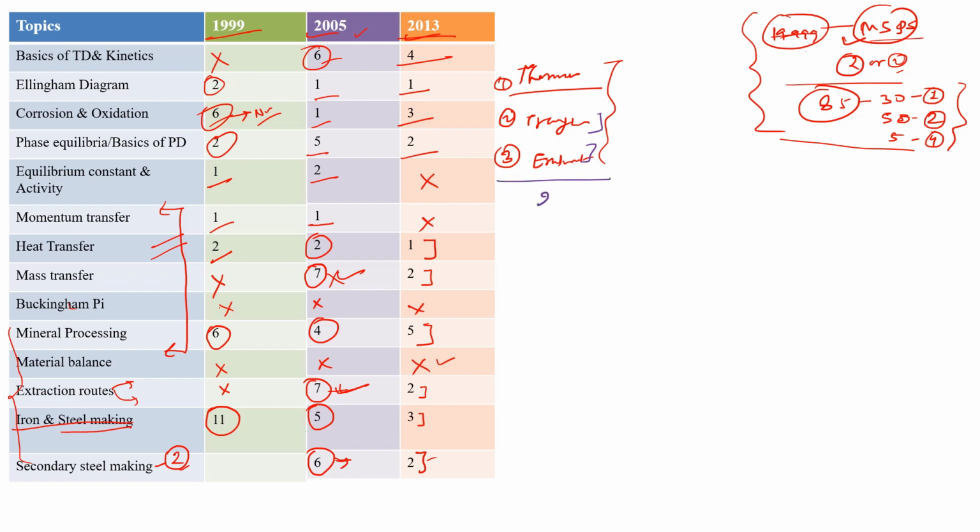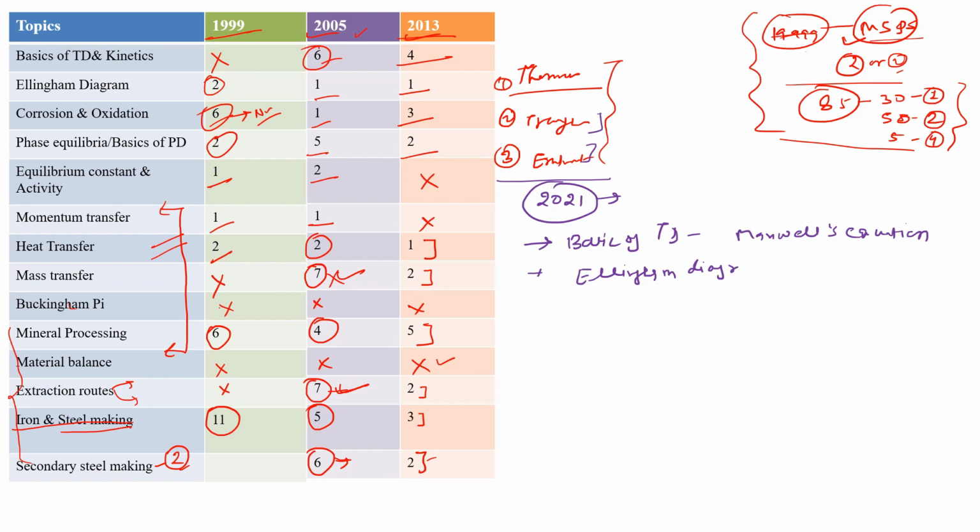So in year 2020-21, it is our prediction that they may ask questions from the basics of thermodynamics. Okay, so basics of thermodynamics, they may ask questions from Maxwell equations. Maxwell equation is a very important topic, so you need to prepare these Maxwell equations. Ellingham diagram is also important for year 2020, and Pourbaix diagram, this is also known as Eh-pH diagram.